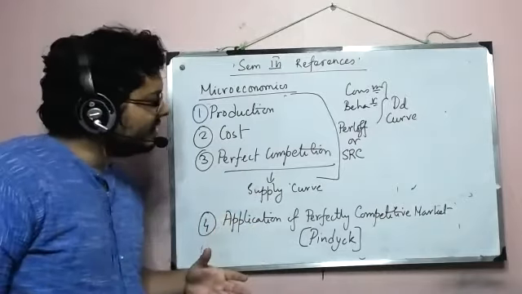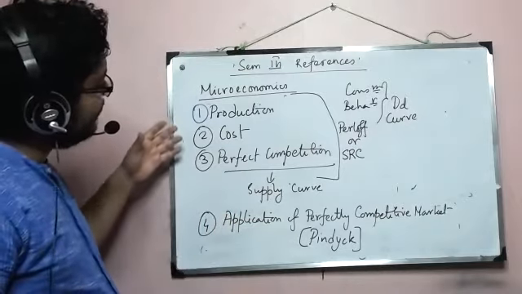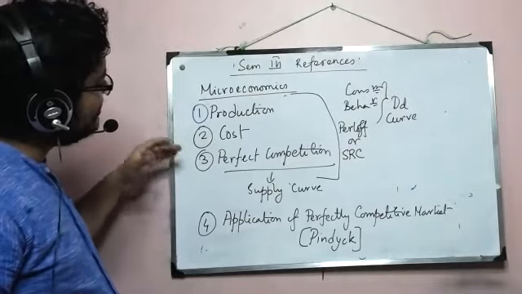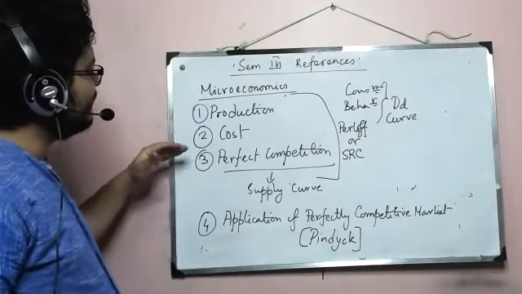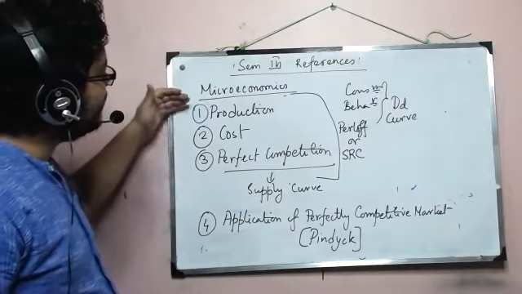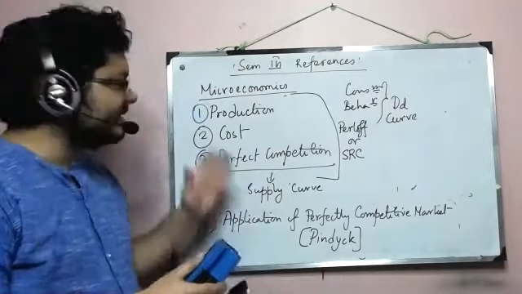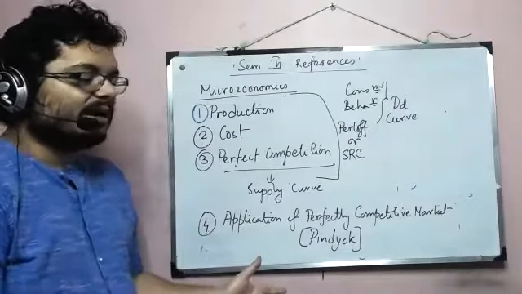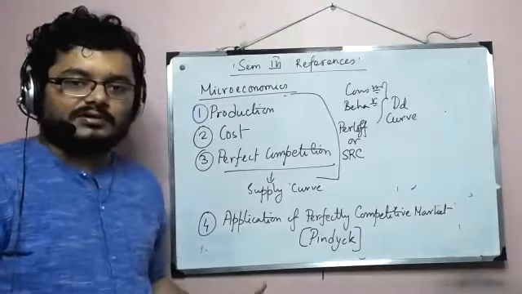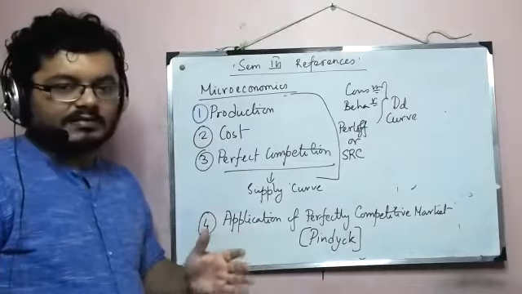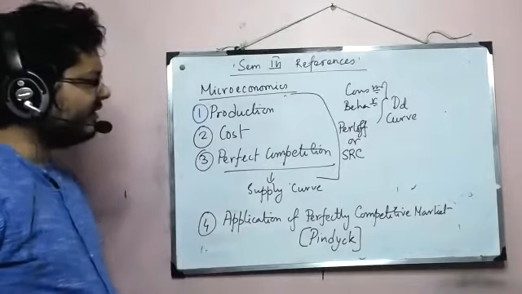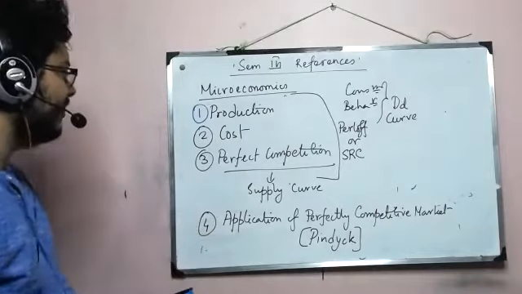Most of the time, all the books, when they talk about perfect competition, refer to some things of cost or production. And if you study these three chapters from two different books, you'll be confused about what the author is really talking about. That can become a problem.